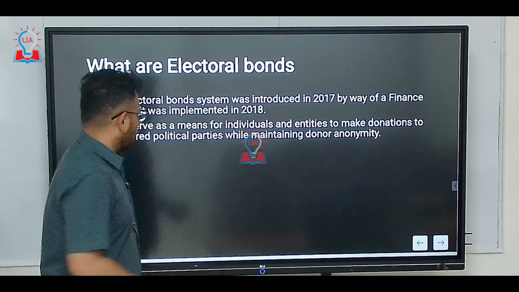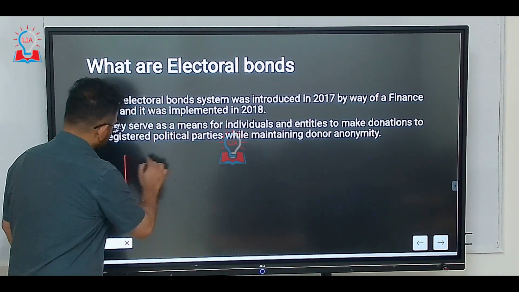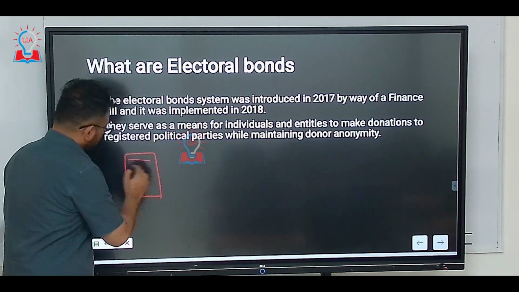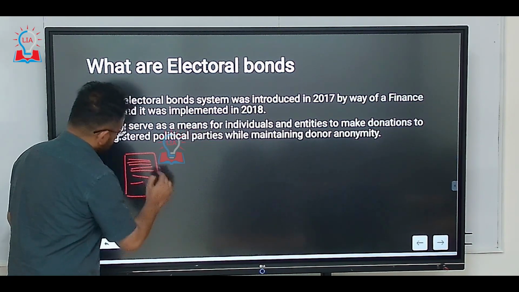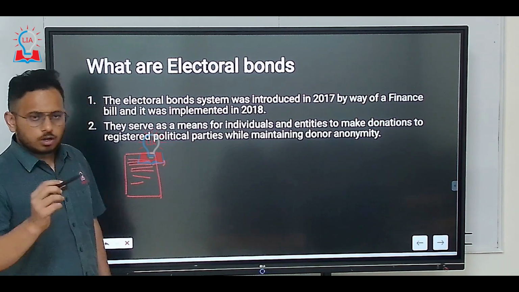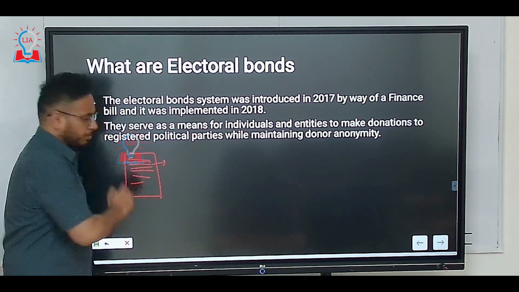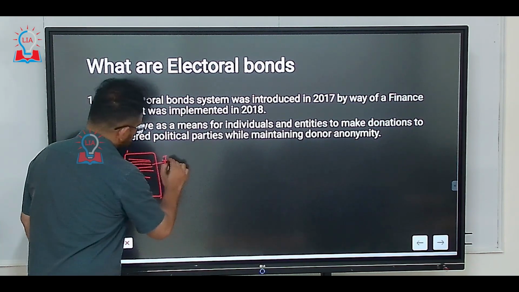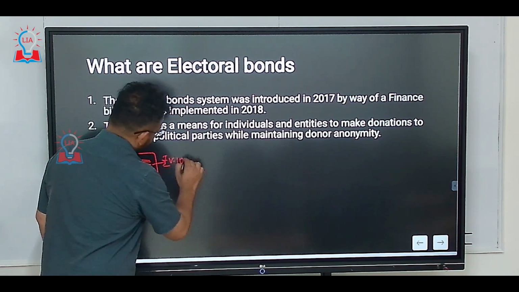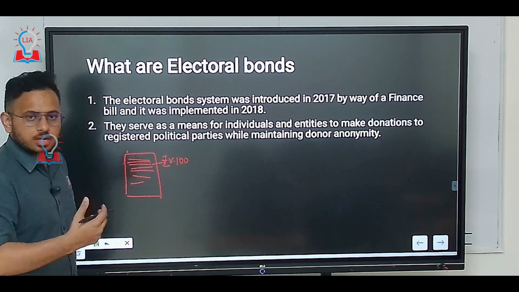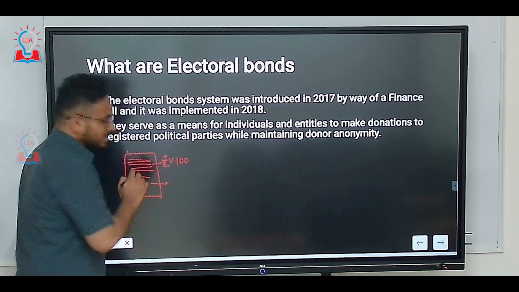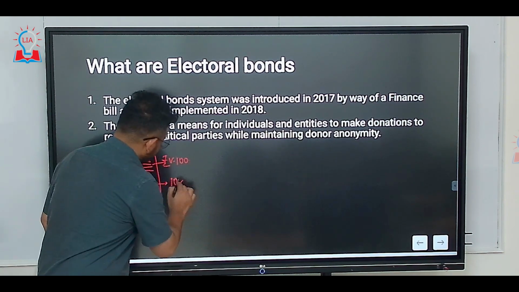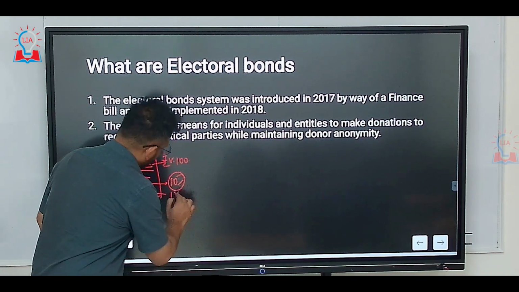So how will bonds work? The government will issue bonds, which will look something like this. For example, it's a paper where the government has written that anyone who purchases this piece of paper, issued or backed by the government, whose face value is, let's say, 100 rupees, will get an interest of, let's say, 10% at the end of 1 year.